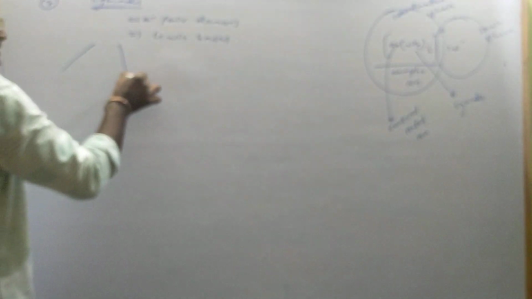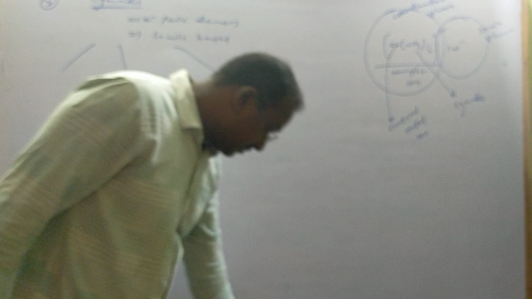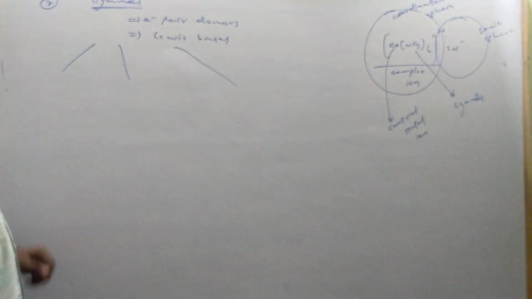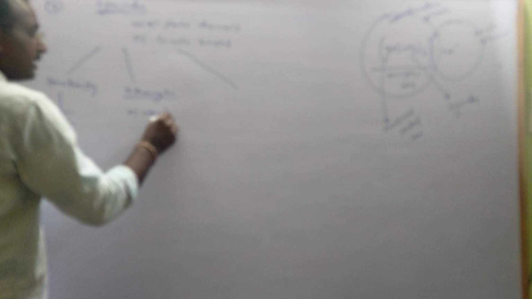These are of several types, based on several things. Based on denticity, there are several types. Based on the charge, they are 3 types: maybe neutral ligands, maybe negative ligands, maybe positive ligands.